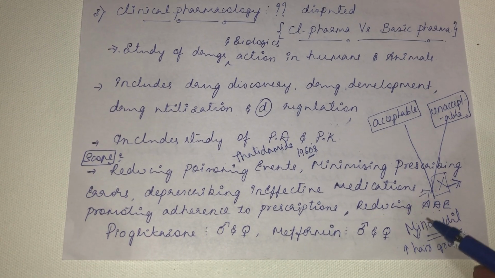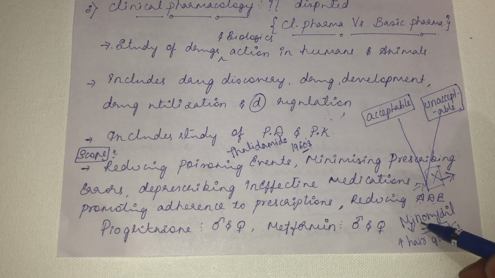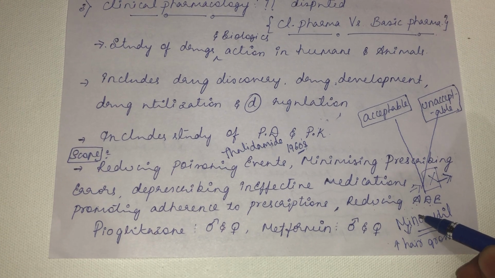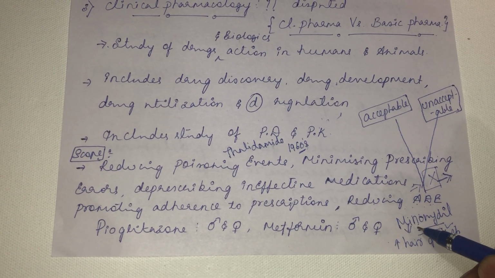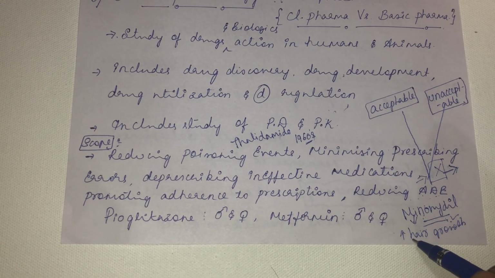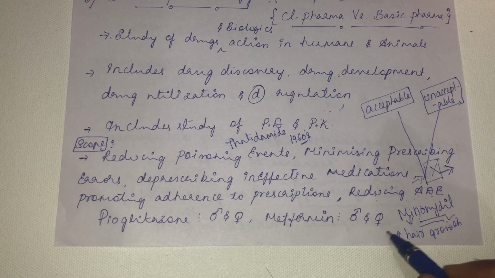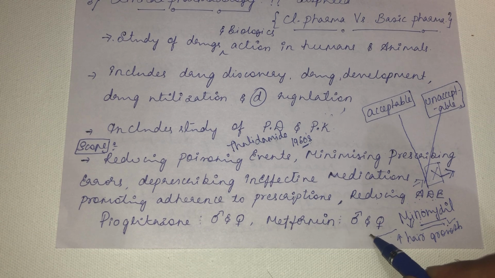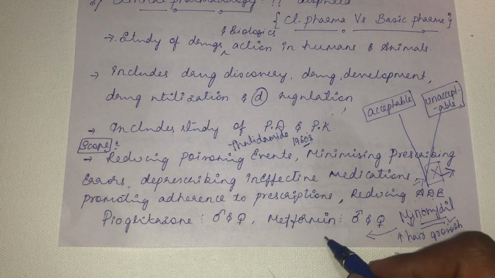A clinical pharmacologist knows the side effect of minoxidil, so he reports that minoxidil's major side effect is that it increases hair growth. The clinical pharmacologist passes this data on to the pharmaceutical company.